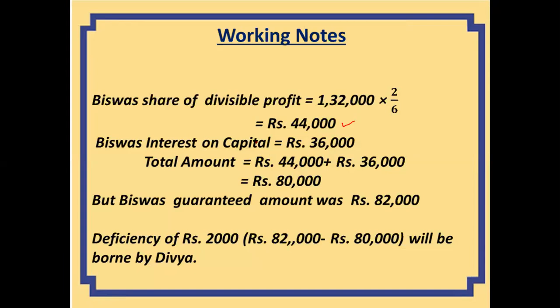And interest on capital he is getting 36,000. The total amount comes out to be 44 plus 36, that is 80,000. But what was the guarantee to Vishwas? Including interest, the guarantee was for rupees 82,000. So there is a deficiency of 2,000 which will be borne by Divya.